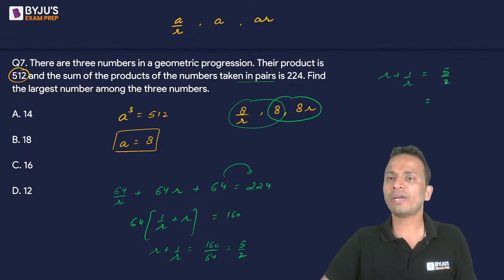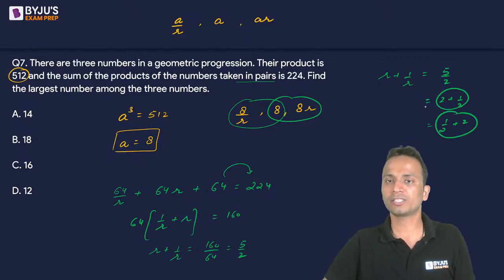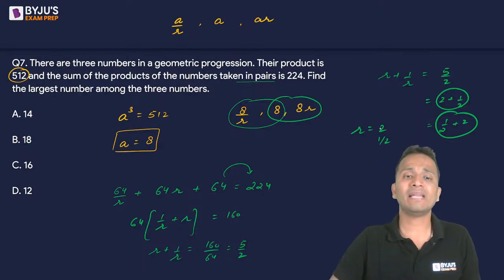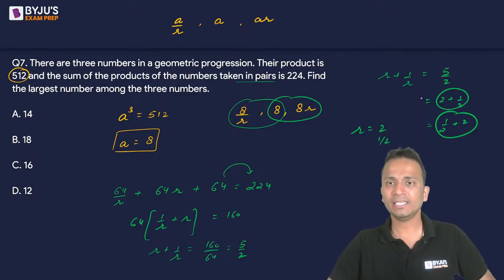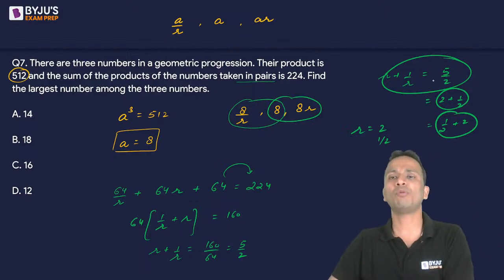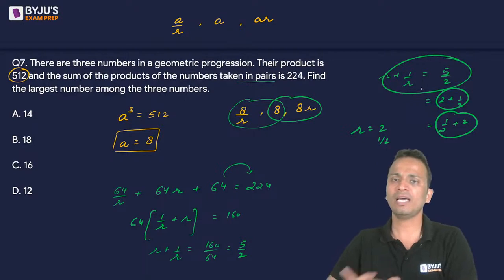Also, you can write 5 by 2 as 2 plus 1 upon 2, or you can write it as 1 upon 2 plus 2. So r plus 1 upon r can be compared with this or this. So in each of the cases, I can find out the value of r. r can be written as 2, or it can be written as 1 upon 2. So there can be two different values of r. It can be 2 or 1 upon 2. ठीक है, क्वाड्रेटिक के थ्रू सॉल्व कर सकते हो, अदरवाइज 5/2 को स्प्लिट कर लो, 2 plus 1 upon 2, r plus 1 upon r, and then compare it.